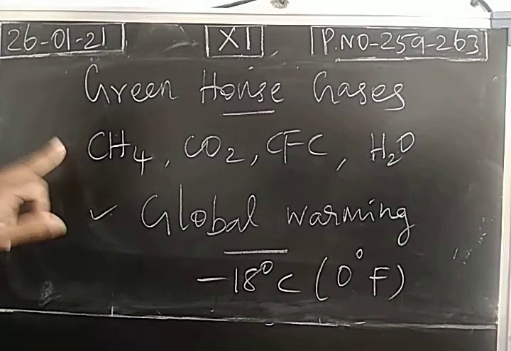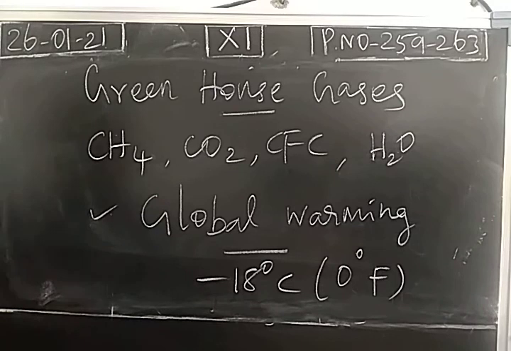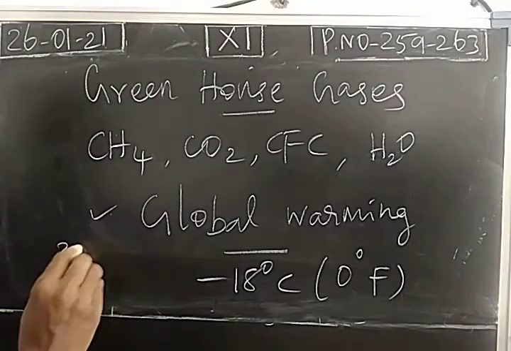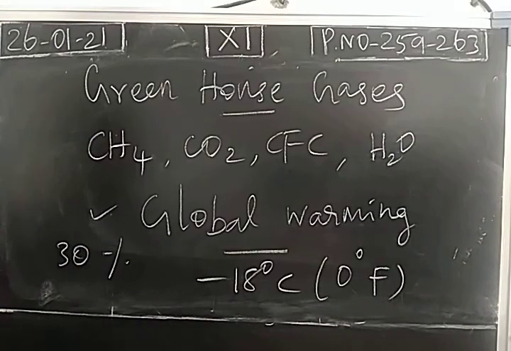Due to the increase in the level of greenhouse gases, global warming has become an issue. When we take the last 100 years, almost 30% carbon dioxide level has increased in the atmosphere. This is mainly due to human activities. So 30% carbon dioxide level has increased, and when you take hydrocarbons, especially methane, its level has doubled